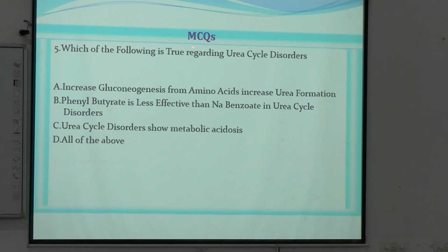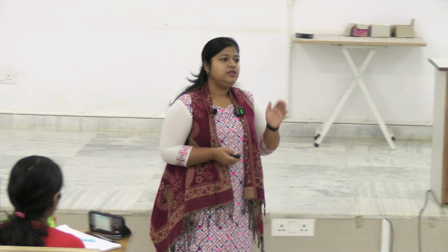Which of the following is true regarding urea cycle disorders? Which one is true regarding urea cycle disorder? Increased gluconeogenesis from amino acids will increase urea formation. So gluconeogenesis কোথায় হচ্ছিল? ইউরিয়া সাইকেলটা মনে কর, কালকে আমি যে সাইকেলটা পড়িয়েছি কোথায় হচ্ছে? From which byproduct? From fumarate. The byproduct fumarate in step 4.